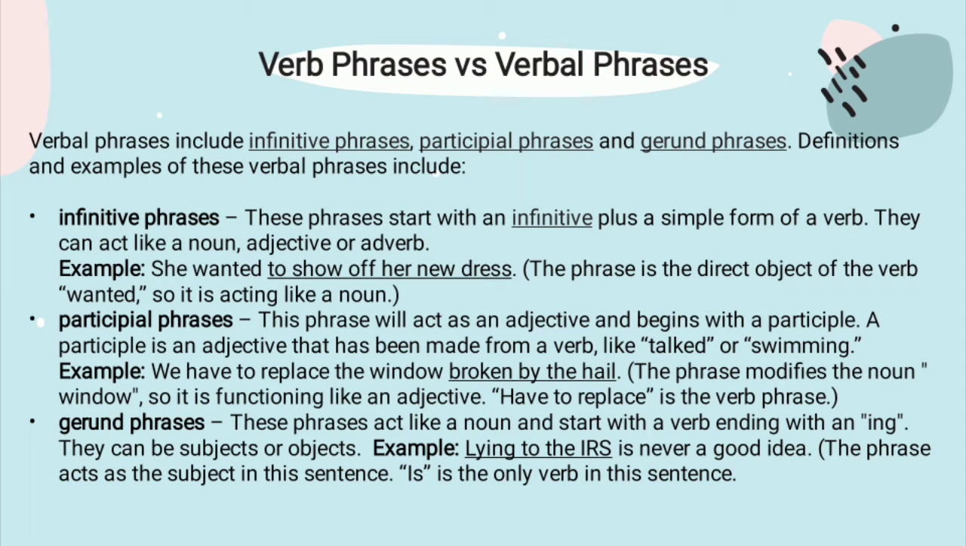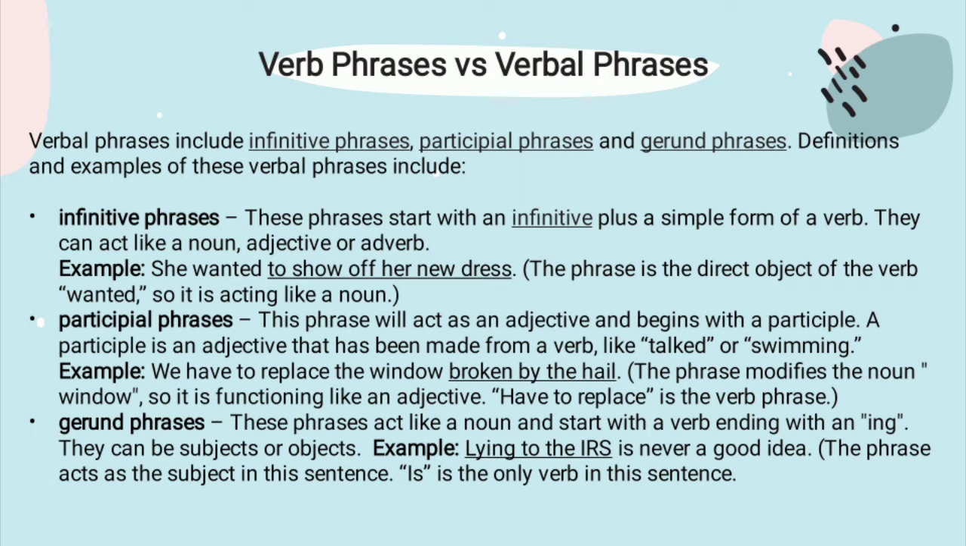And the next, participial phrases. This phrase will act as an adjective and begins with a participle. A participle is an adjective that has been made from a verb like talk or swimming. Example: we have to replace the window broken by the hail. The phrase modifies the noun window, so it is functioning like an adjective. Have to replace is the verb phrase.